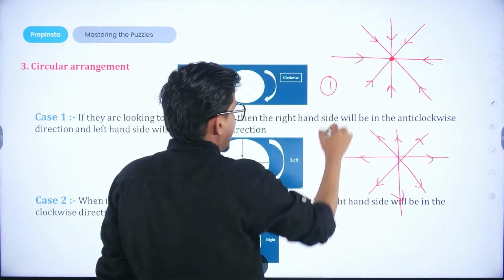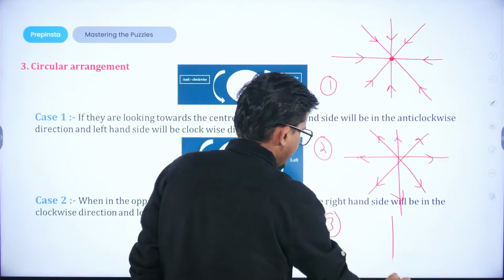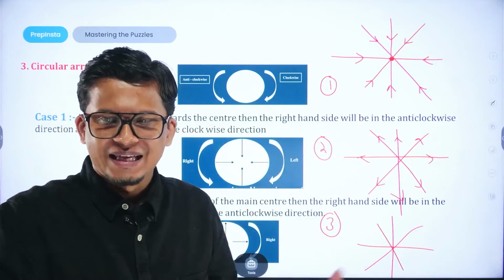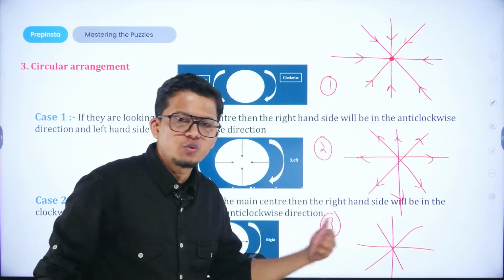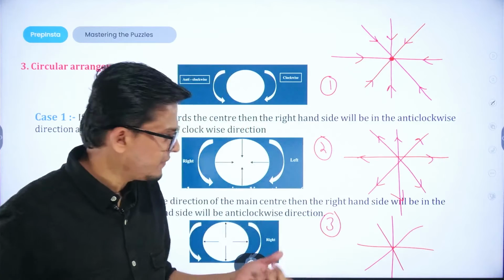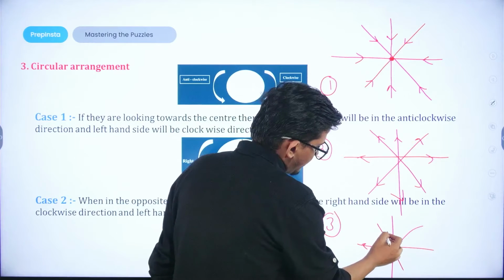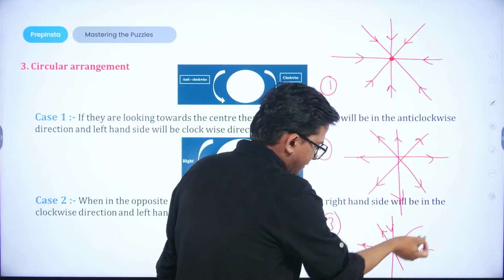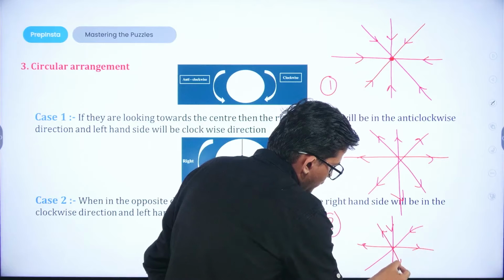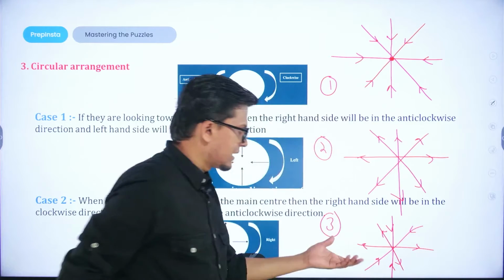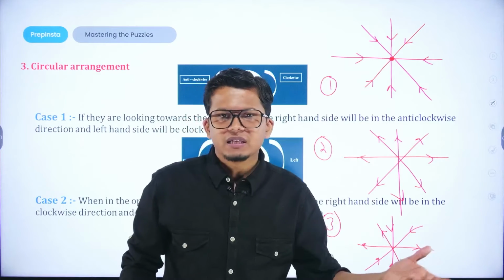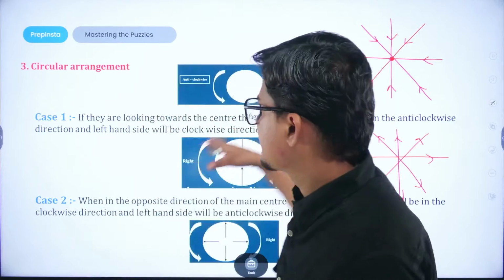Okay, there could be another possible way, that some of the people are facing towards the center, or inward, and some of the people are facing outwards. So in that scenario, as per the given conditions and the given information in the question, we have to align their particular figure. Suppose 2 people are sitting and they are looking outwards, and 2 people are sitting facing inward, then 2, right? So as per the given condition, we have to direct them as per the directions in which their orientation is.